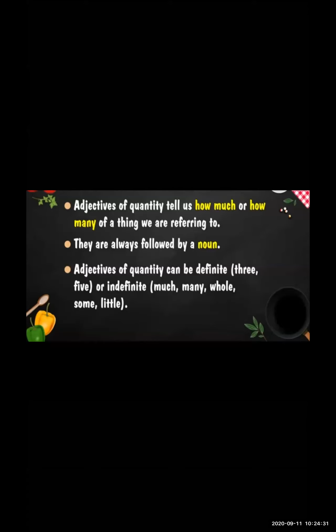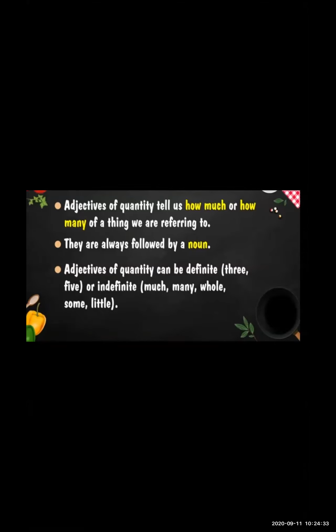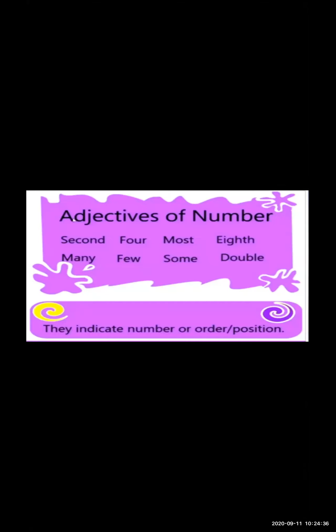I'm standing in the first, I'm standing in the last. All these are numbers, they are giving the position. So adjectives of number are second, first, fourth, eighth, most, many, few, some, double. These all are the adjectives of number.